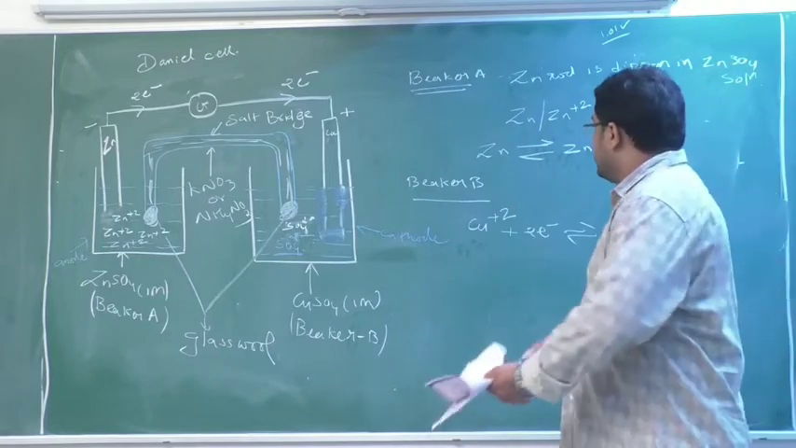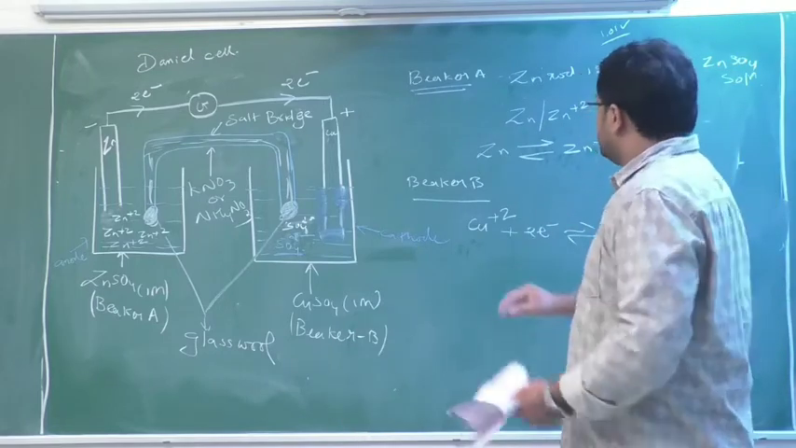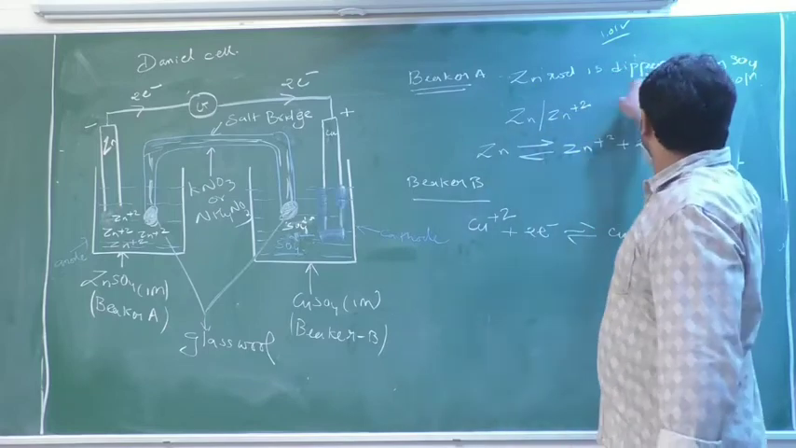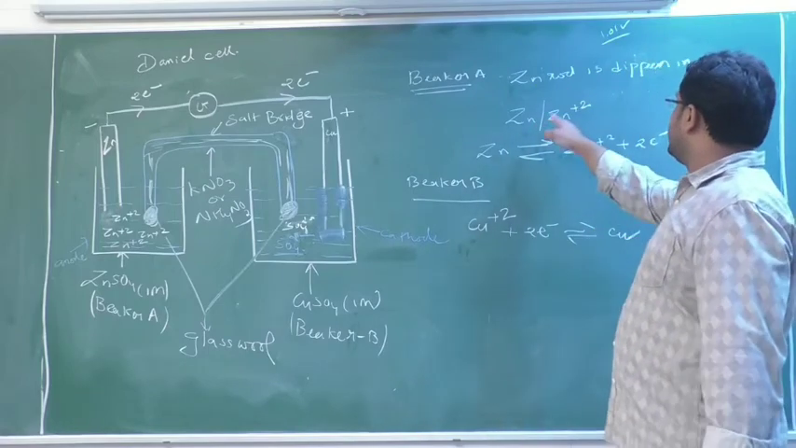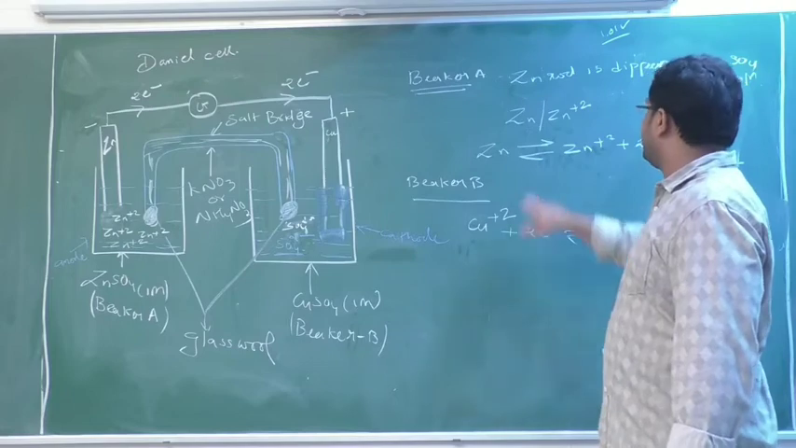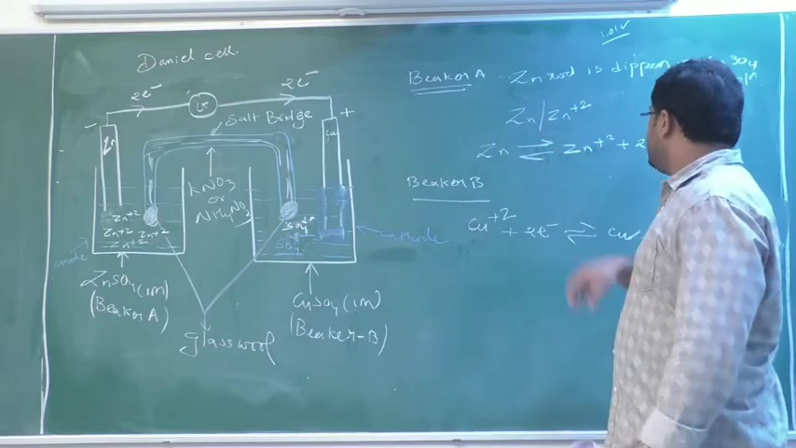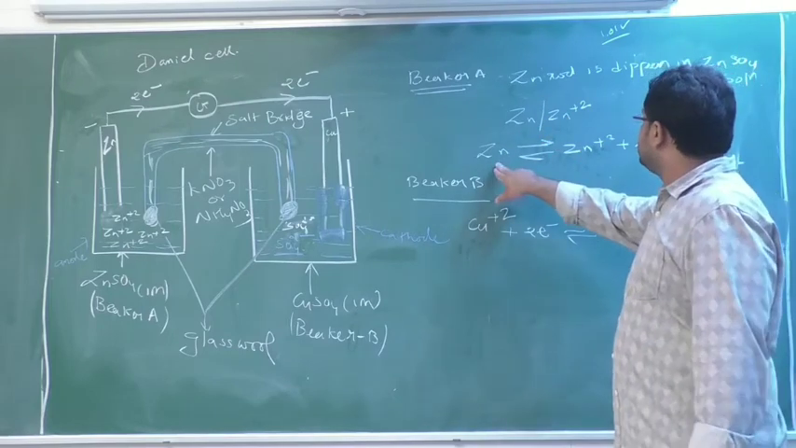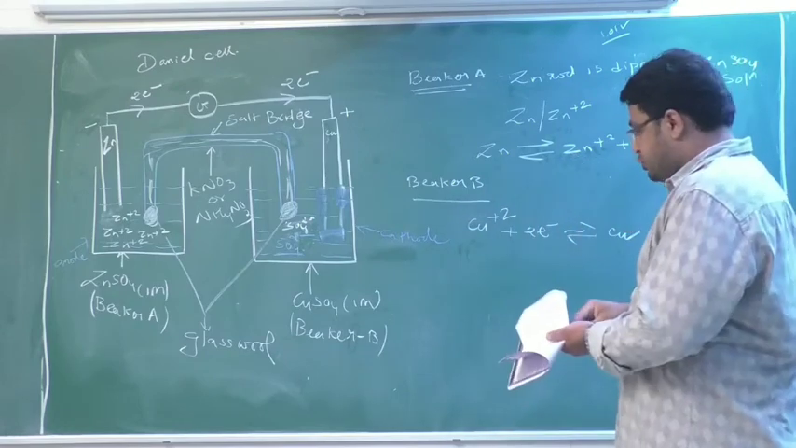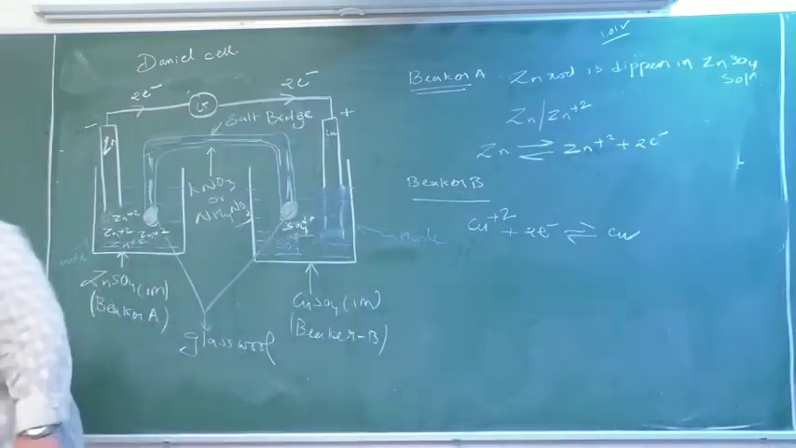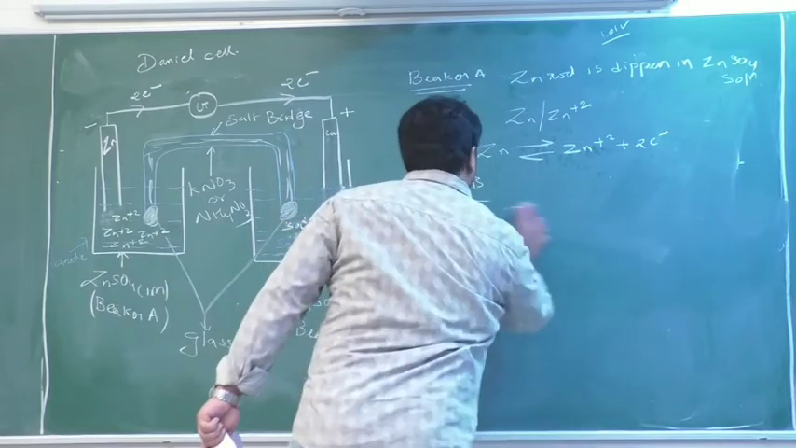Okay? So now we will continue with this. See, in beaker A, a zinc rod is dipped in ZnSO4 solution. So Zn, Zn plus 2. This is a representation of zinc in contact with its salt solution. So the reaction that occurs is Zn gives Zn plus 2 plus 2 electrons. In beaker B, what happens?